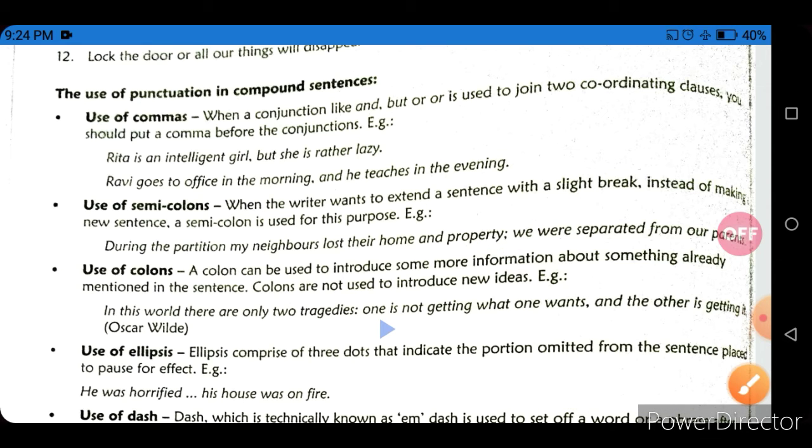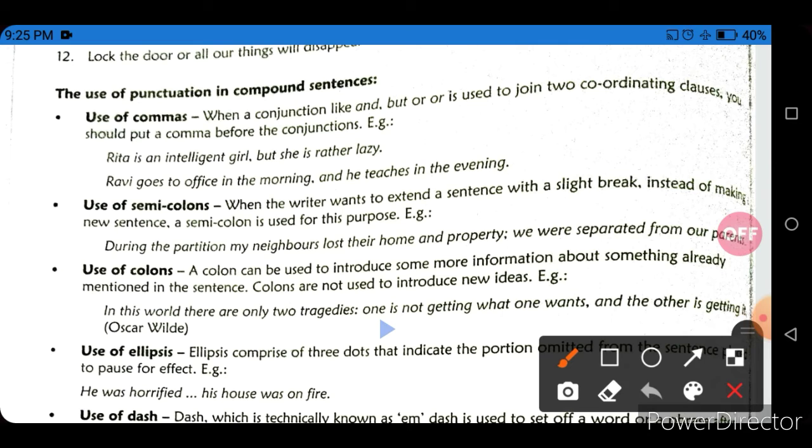Use of colons. A colon can be used to introduce some more information about something already mentioned in the sentence. If we want to add more information regarding the mentioned topic, we have to use a colon. For example, in this world there are only two tragedies: one is not getting what one wants and the other is getting it. Here we already mentioned two tragedies, so we are talking about those particular two tragedies. That's why we are using a colon here.